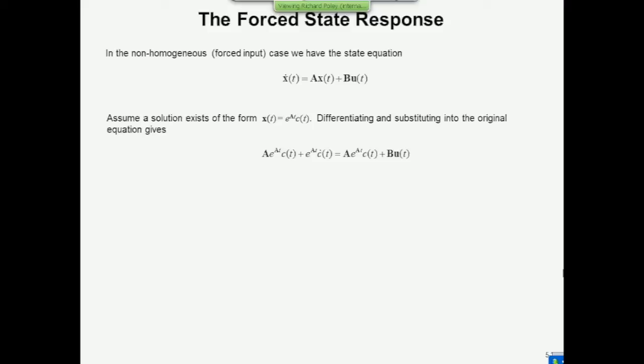And on the right-hand side, we'll just plug the solution into where x of t is, and you end up with a times e to the at times c of t plus this input, b times u of t. And you can recognize now that terms will cancel. This first term on each side can be cancelled out. And so you end up with c dot of t, right? Take this term over on the other side, equals e to the minus at, because you've taken the exponent onto the other side, e to the minus at times b times u of t. That's what c dot of t is.